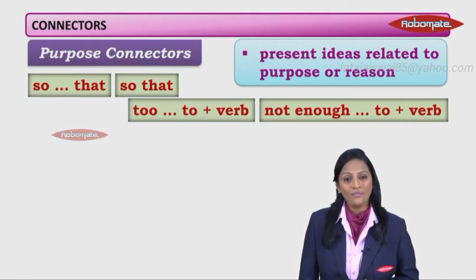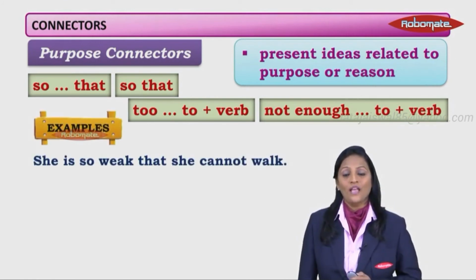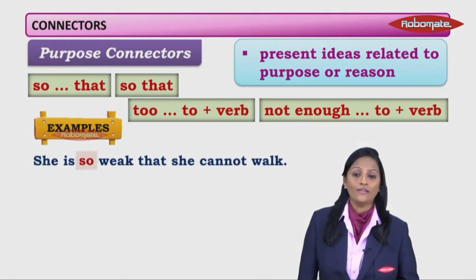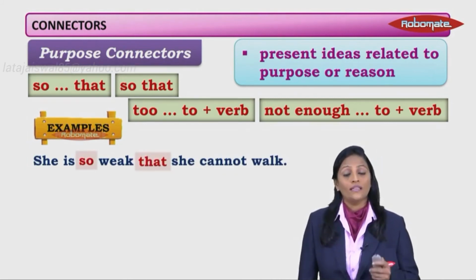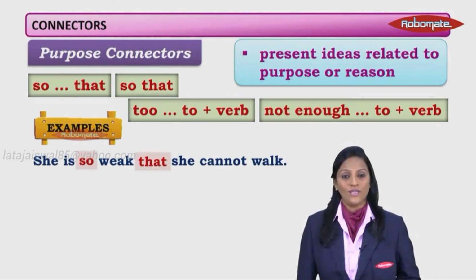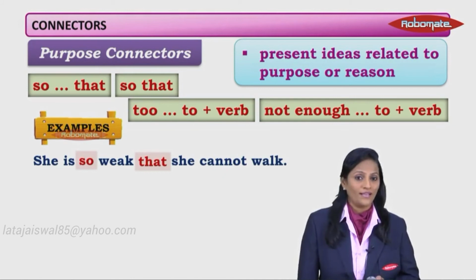So let's take some examples. She is so weak that she cannot walk. Now you can see the use of so and the use of that. Can you see the reason here? She can't walk is the action. The reason being, she is weak. And this is the way we make the sentence.